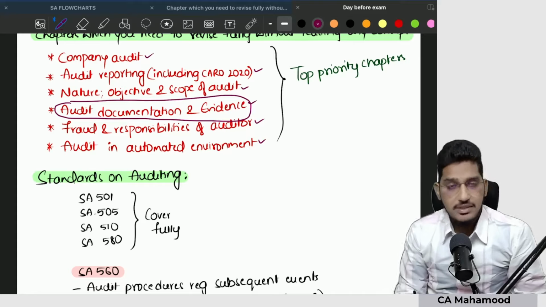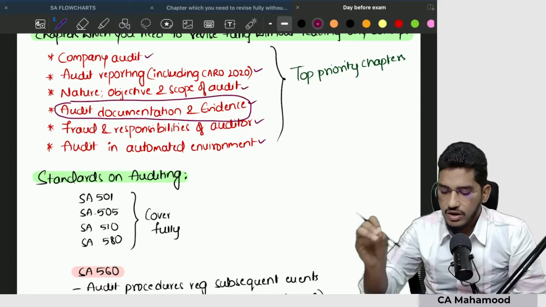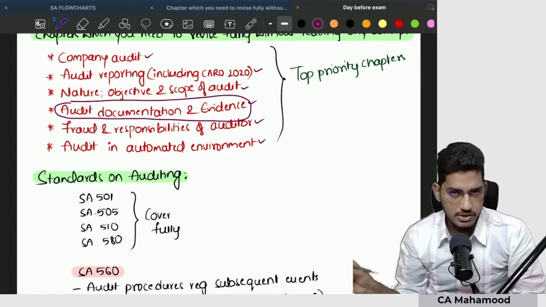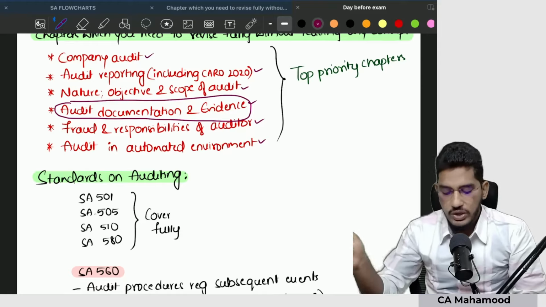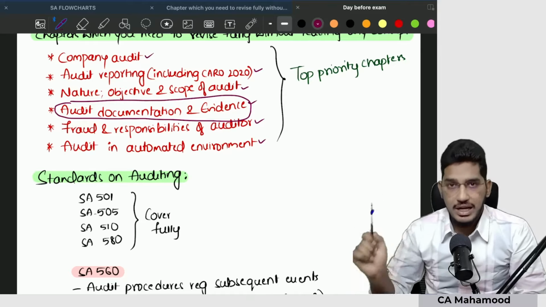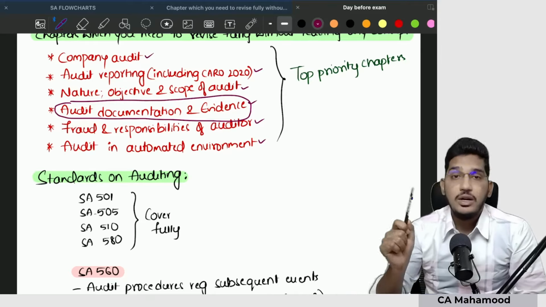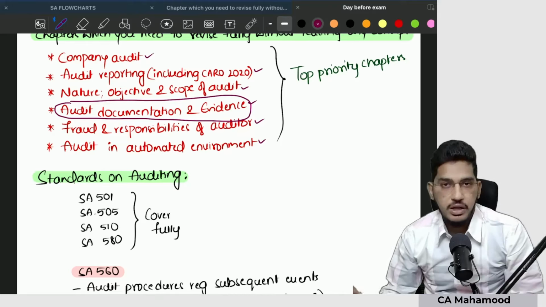So these six chapters you should revise completely. Spend enough time on revising all of them. What are those six chapters, guys? Company audit, audit reporting including CARO, nature, objective and scope of audit, audit documentation and audit evidence, fraud and responsibilities of auditor, audit in an automated environment. These chapters you have to cover fully without leaving out anything. This is your top priority.